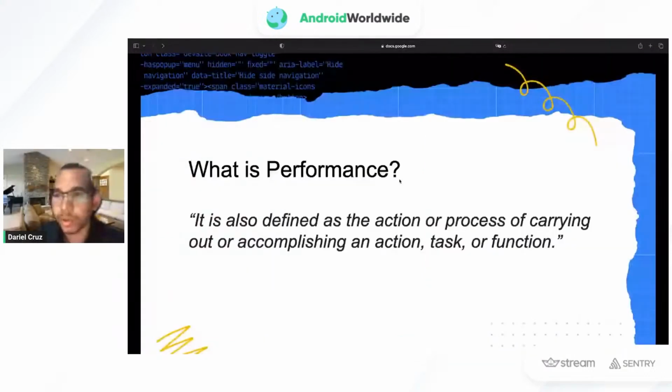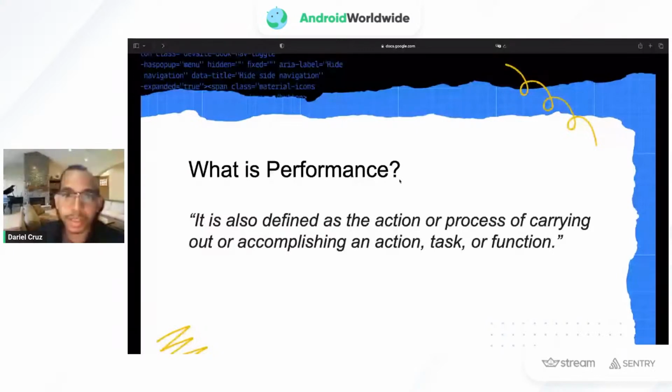So the topic, at least the bigger scope of what we're going to talk about today, is performance. Performance is defined as the action or process of carrying out or accomplishing an action, task, or function. So it's about doing the things that we want to do, but in a way that optimizes resources and time, space, or anything else that we want to add to that. Performance is very important for us developers.